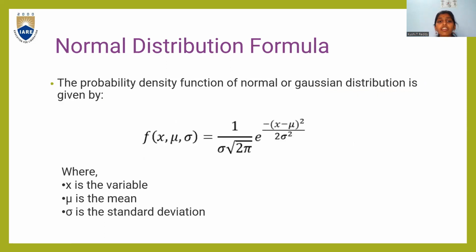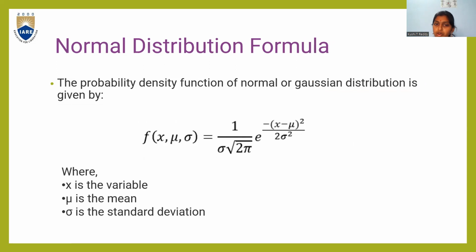So now let us have a look at the normal distribution formula. The probability density function of normal or Gaussian distribution is given by f of x comma mu comma sigma is equal to 1 by sigma root 2 pi into e power minus of x minus mu whole square by 2 sigma square.